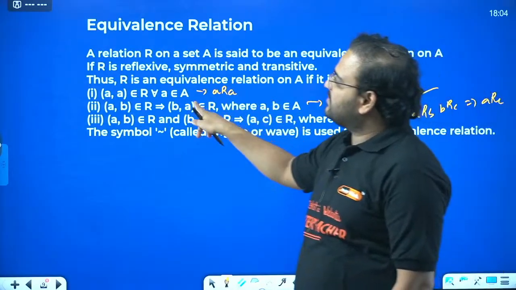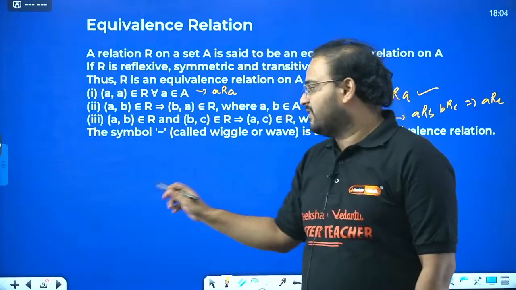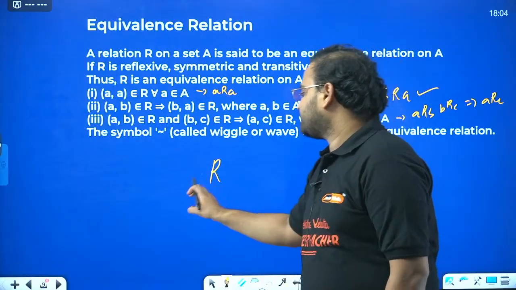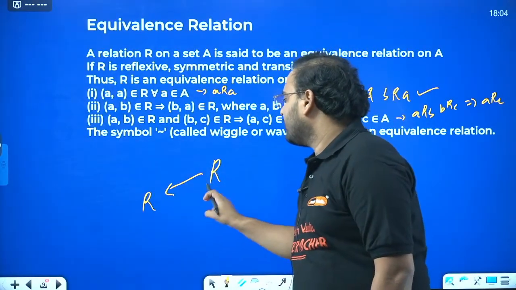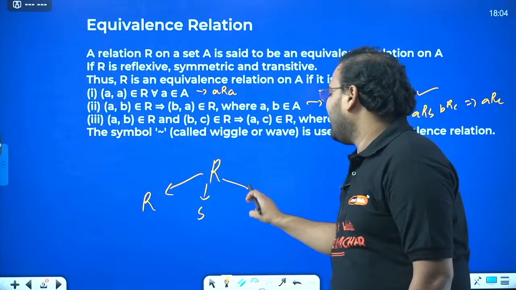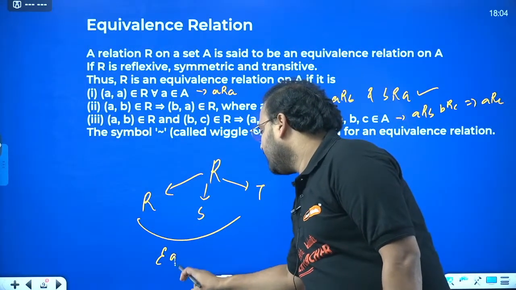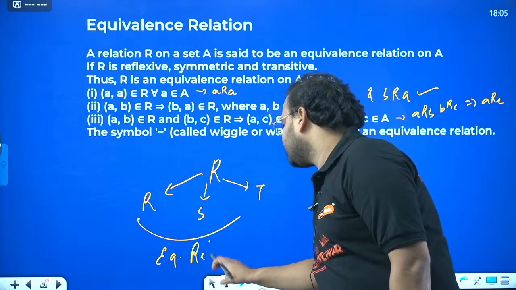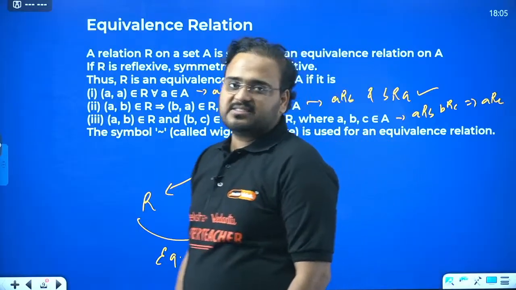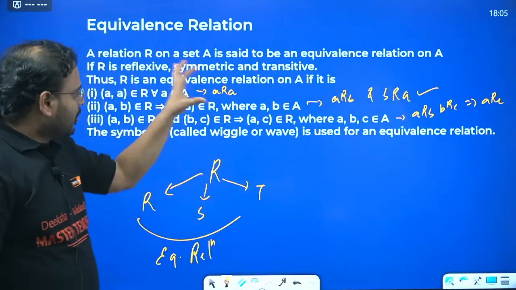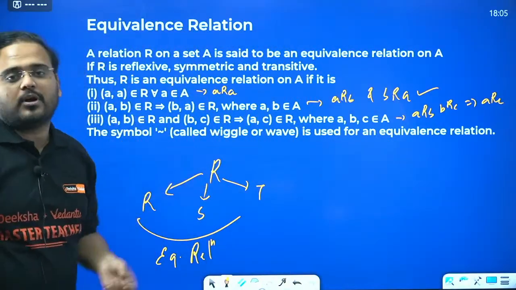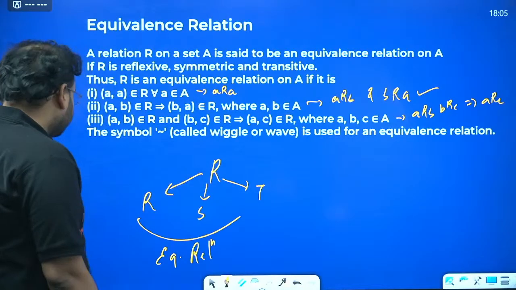So reflexive, symmetric and transitive all together for a given relation, the combination is called an equivalence relation. That's it. Nothing extra is there in this particular concept. Combination of all at the same time is called an equivalence relation.